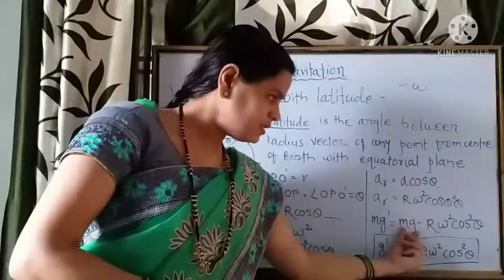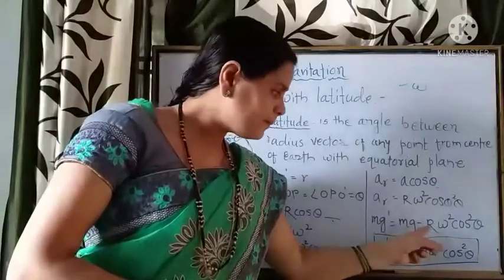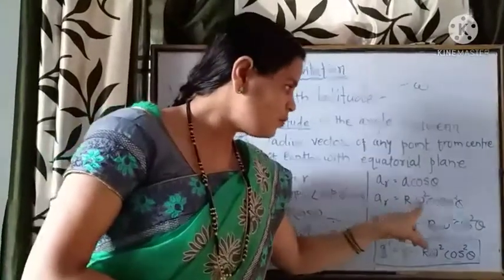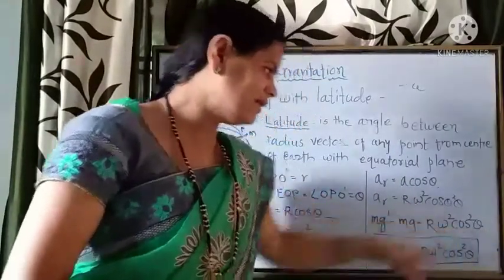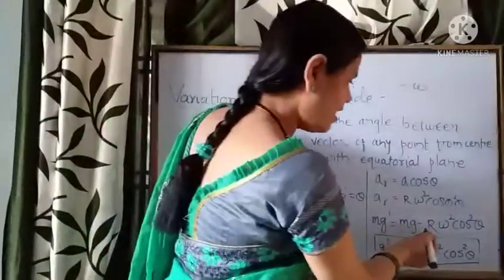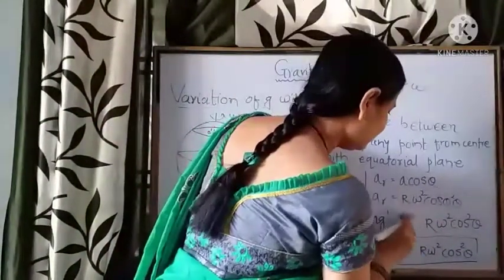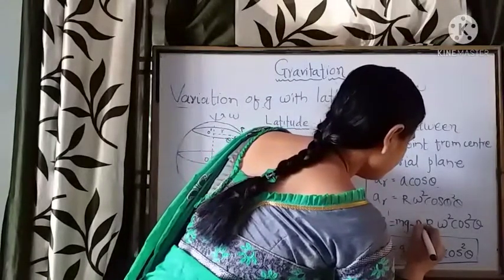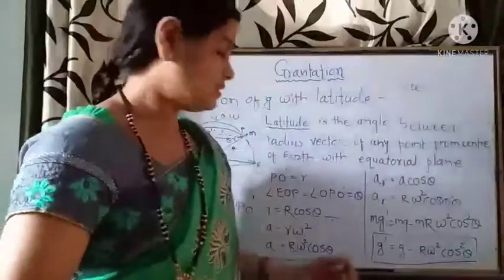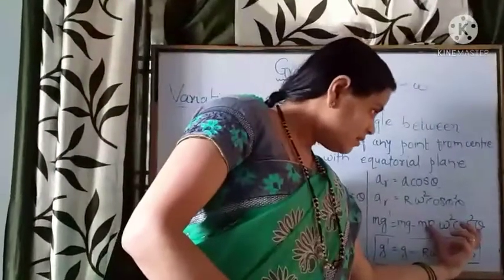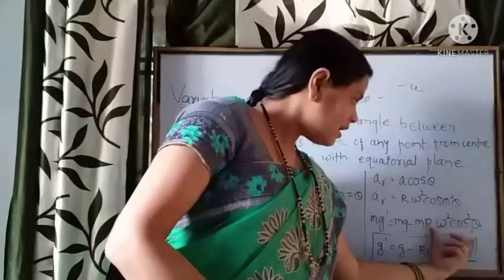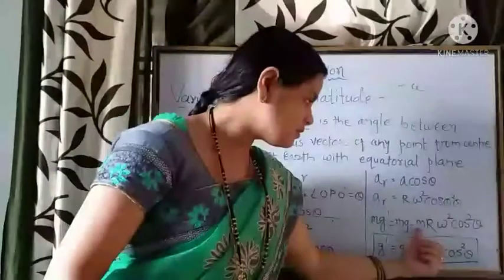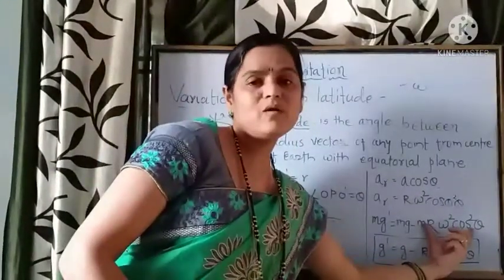So net force is m into g minus m R omega square cos square theta. Here R omega square cos square theta is the acceleration and m is the mass, so this is the effective force.